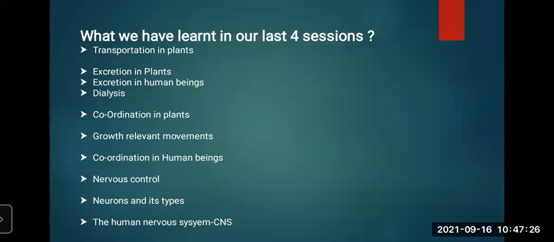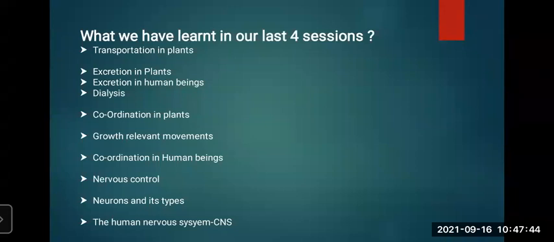What were the excretory substances? Excretory substances of plants are gum, resin, latex, latex of rubber. We have seen all of this through the pictures also, and we have learned very well how this excretion in plants is done. Now, excretion in human beings.